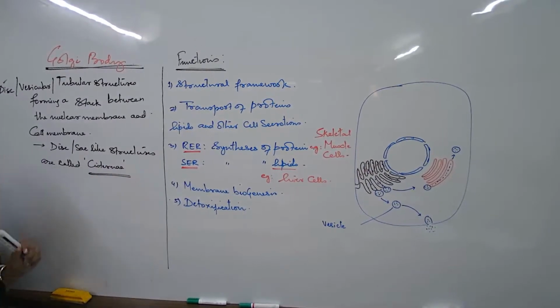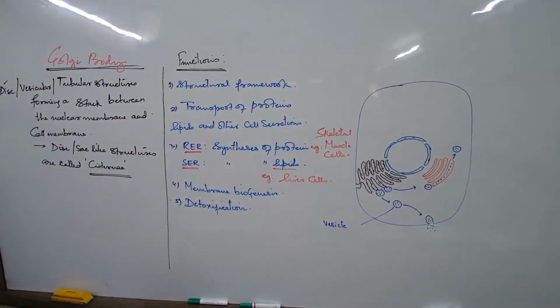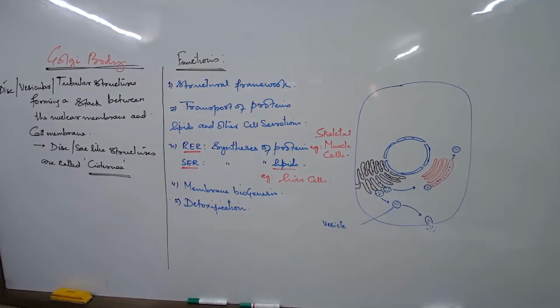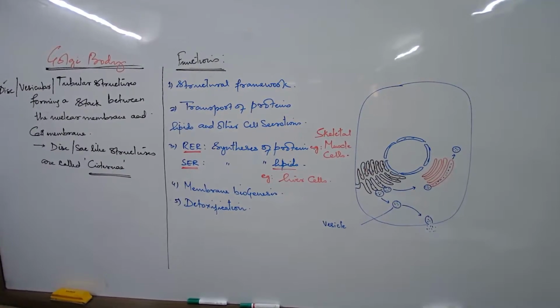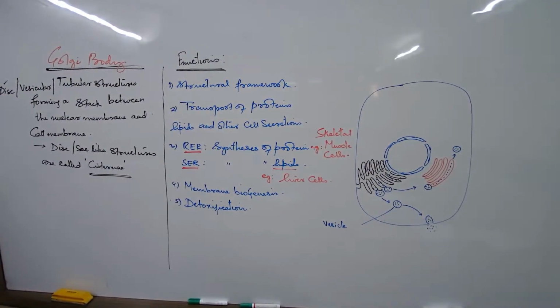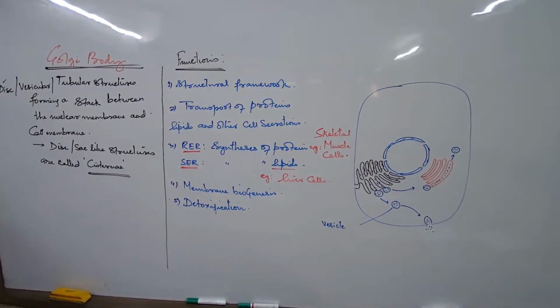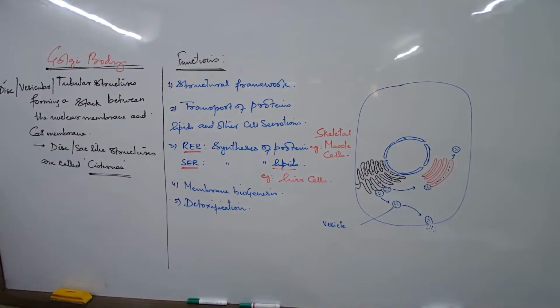Plural is cisternae. What was the fold of the mitochondria known as? See here, this is what I was explaining to you just now. I forgot to show you this. From the endoplasmic reticulum, it will pass through the Golgi and then also it can leave the cell. Where the Golgi is helping in the modification of the protein that it brought from the RER.